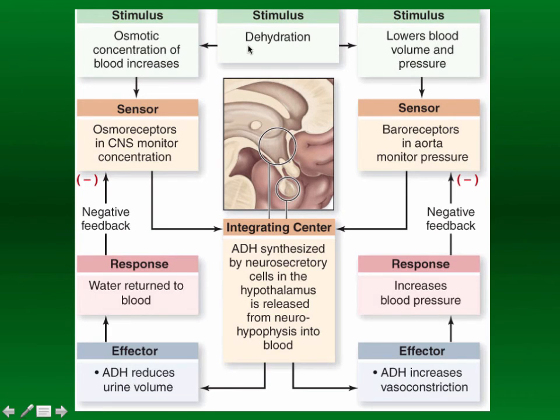The stimulus in this case is dehydration. So if your body has lost water, number one, you're going to have a lowered blood volume. And because your blood volume is lower, blood pressure is also going to be lower. Secondly, over here, we're going to have an increased osmotic concentration.